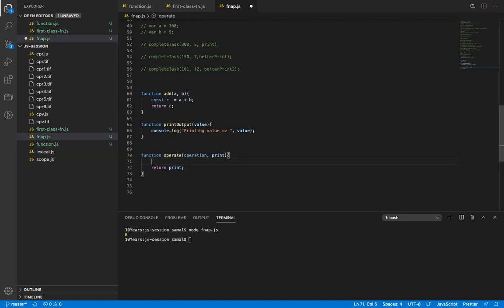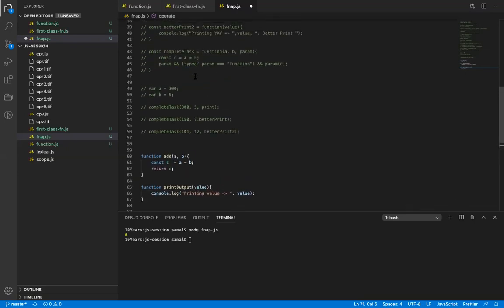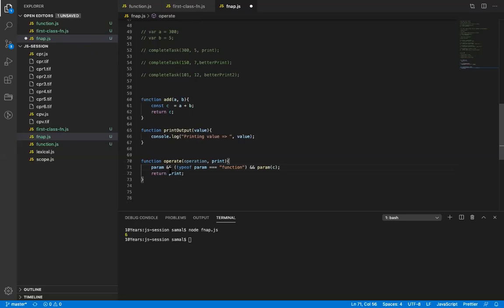Tell me what should be the first step here? Condition check that the function coming is a function or not, or a variable. Right, correct. So I will just add a conditional check that operation is there and type of operation is function.